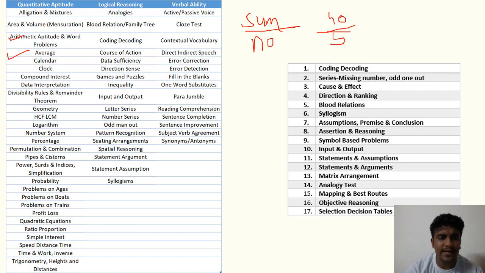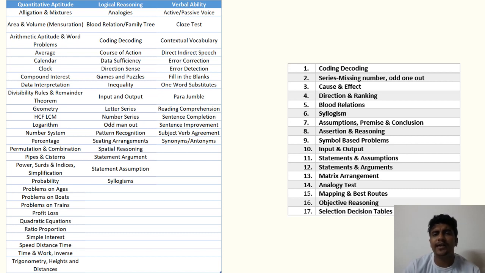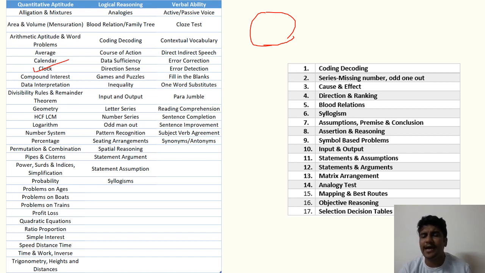So that is important. Next up you have the calendar. So they ask you what is a leap year, or how many days, if today is Sunday, then after 100 days it will be dash, which day it would be. Those kinds of questions. Clock, they usually ask you the angle between the hour hand and the second hand, or the minute hand. Then they ask you how many minutes would appear in so many hours. Those questions could be asked.